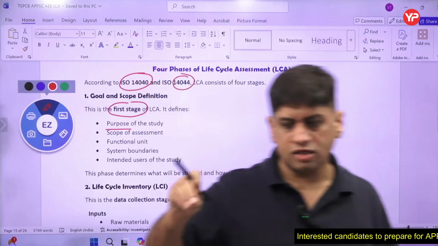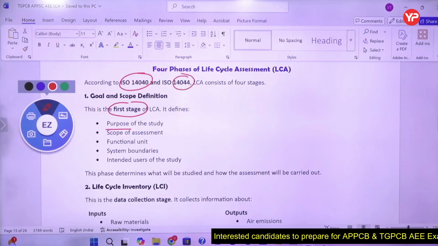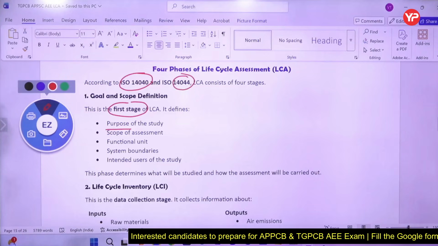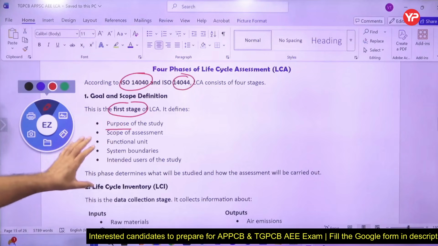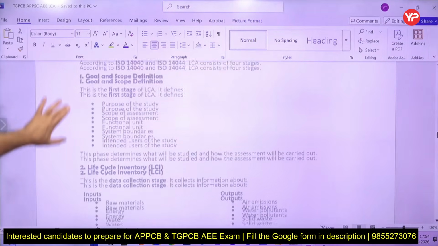So in life cycle assessment, the first phase is you define the scope, you define the goal of a particular life cycle assessment process. What is the purpose of the study, why you want to do it, what is the scope of this, what you will be doing with this, what actually is the application of that.